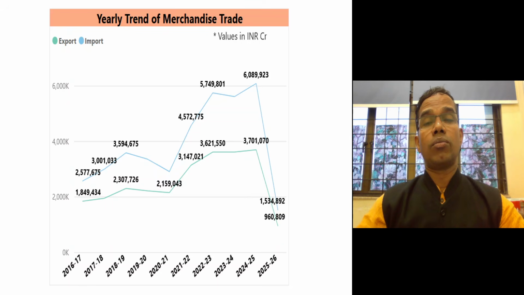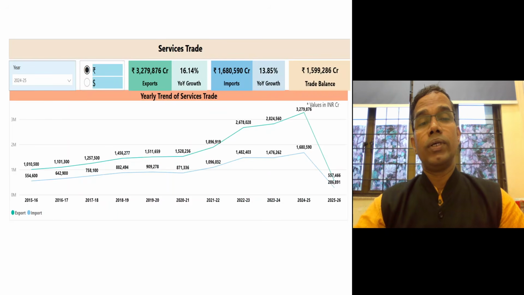So this is actually our merchandise trade, and we all know that India is a major exporter of services, and we have a trade balance in the service sector. We export about 32.79 lakh crore worth services to the entire world, and we import 16.80 lakh crore worth services from all over the world. And there is a trade balance of almost 16 lakh crore, or 15.99 lakh crore.